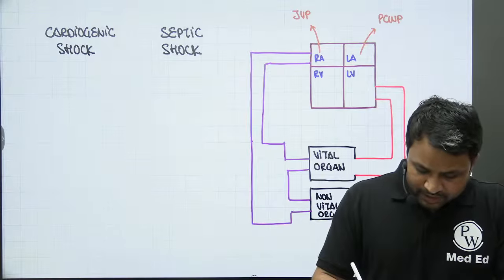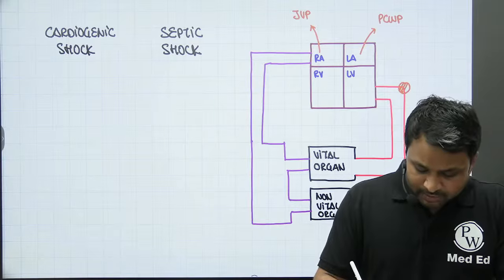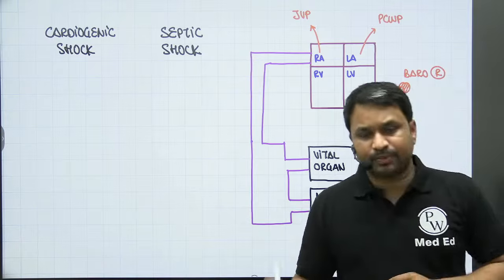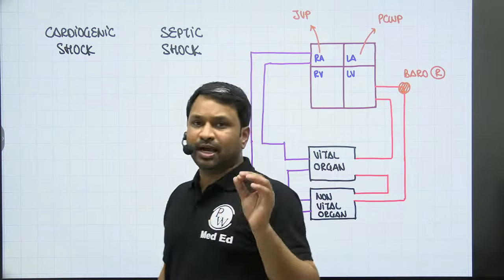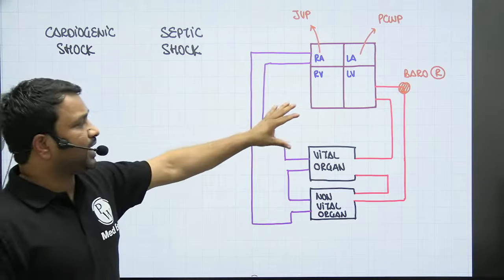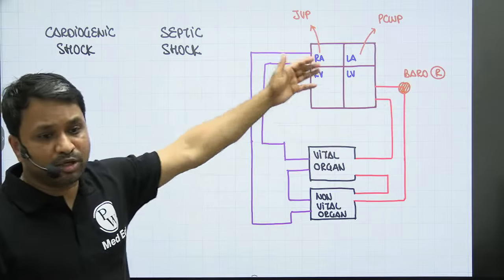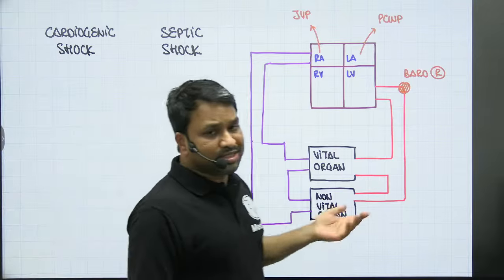Then at the arch of aorta, you have the specialized baroreceptors. We have already discussed the status of baroreceptors, that whenever the pressure in the aorta or the vessel drops, the baroreceptors get activated. It will activate the sympathetic pathway. From there, it will release catecholamines, epinephrine, norepinephrine, and cause an increase in heart rate.